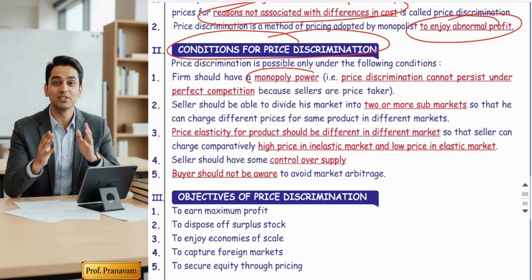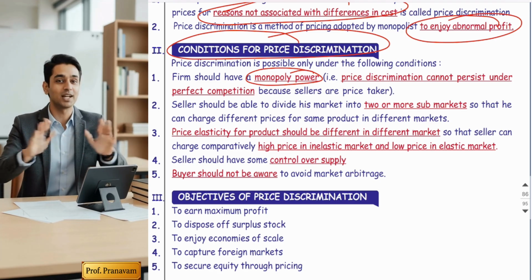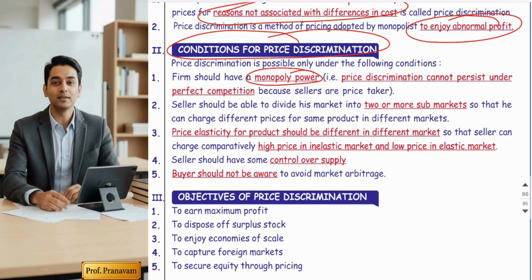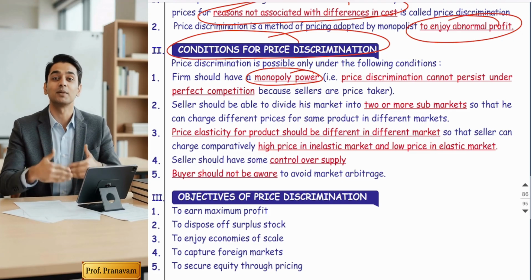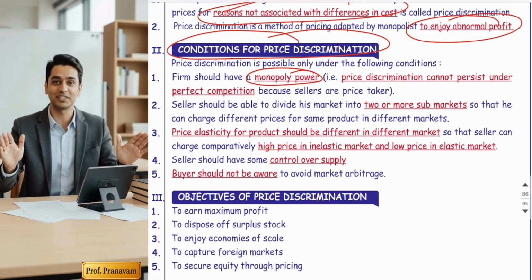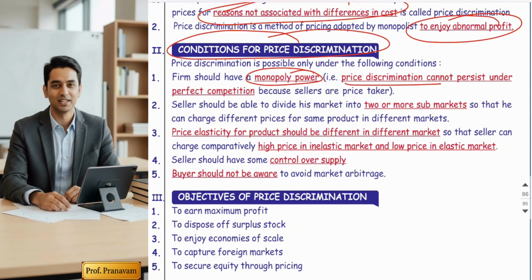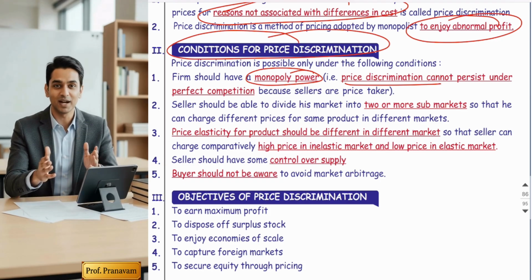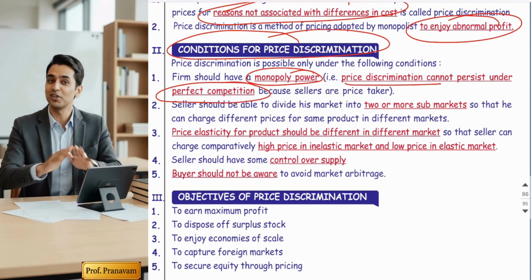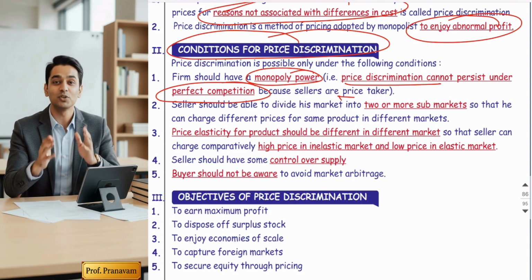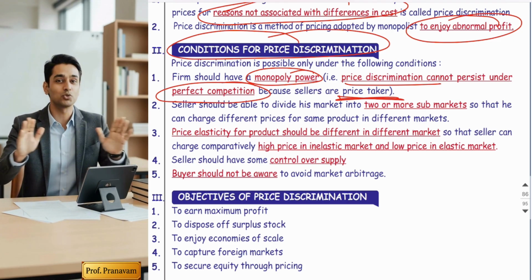The first point is monopoly power. That means the firm must have control over prices, meaning he should be a price maker. Price discrimination is possible only if a seller is enjoying monopoly. Indirectly, it is not possible under perfect competition, because perfect competitors have no control over the price, as they are price takers. So first point, monopoly power should be there.